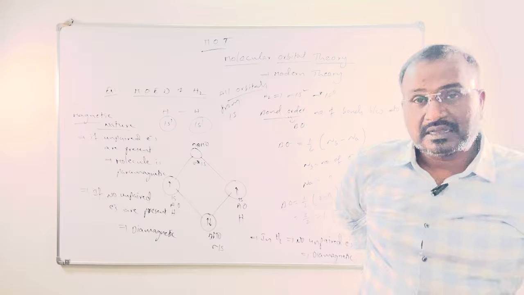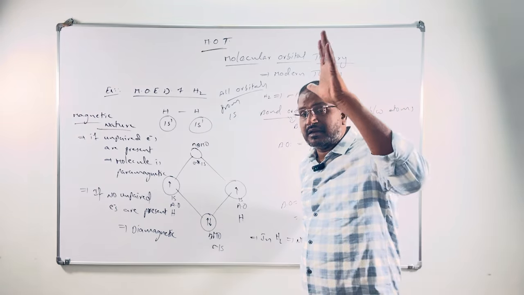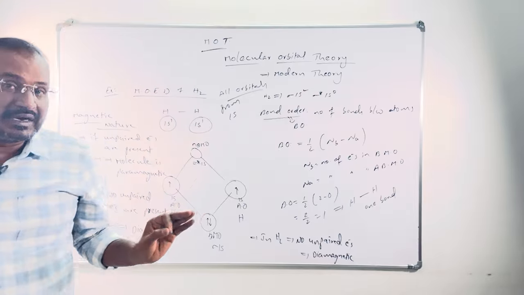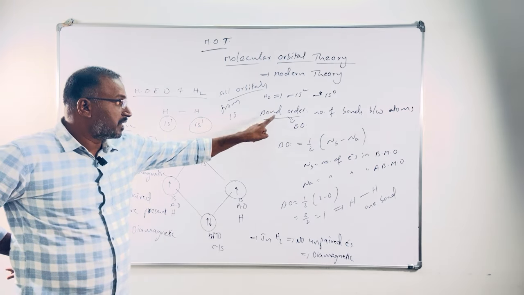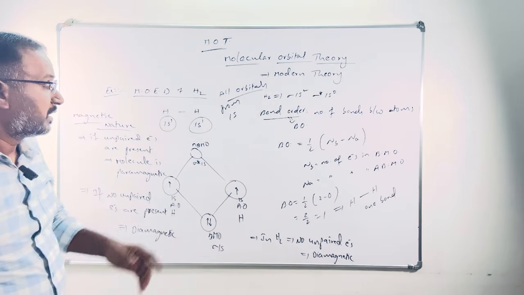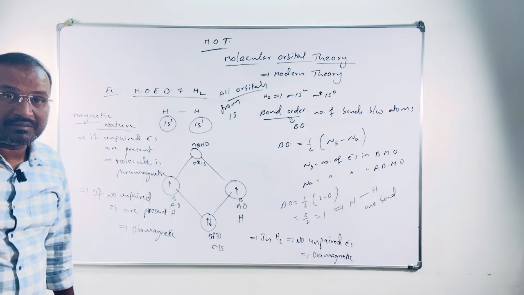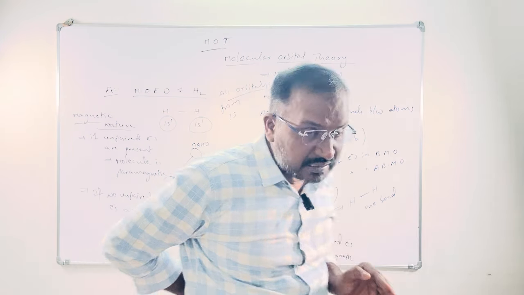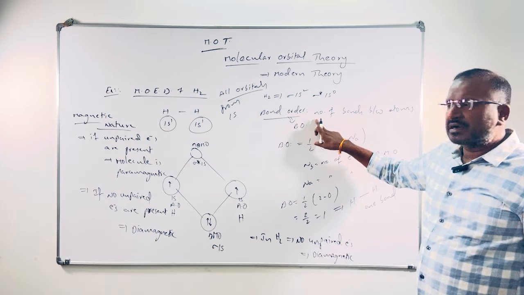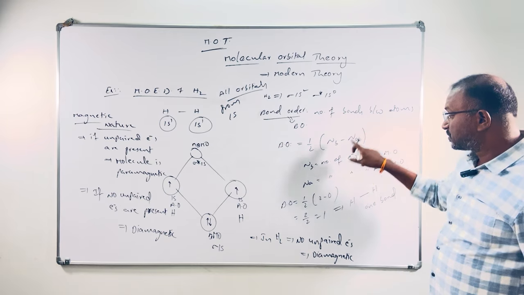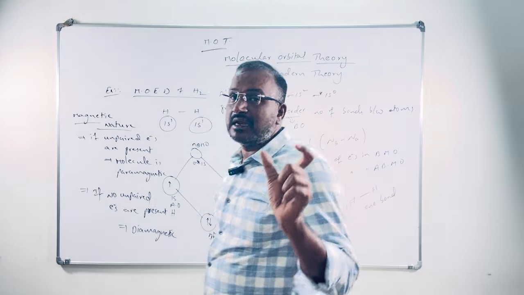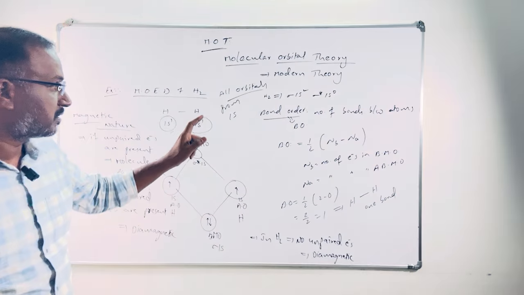After forming molecular orbitals, electrons have to be filled in those molecular orbitals based on three rules. After writing electronic configurations, we can identify bond order by the formula Nb minus Na by 2. Nb means number of electrons in bonding molecular orbitals. Na means number of electrons in anti-bonding molecular orbitals. Based on that, I have calculated bond order. Bond order is nothing but the number of bonds between the atoms. So between two hydrogen atoms we got one bond, meaning a single bond is present between two hydrogen atoms according to M.O.T.